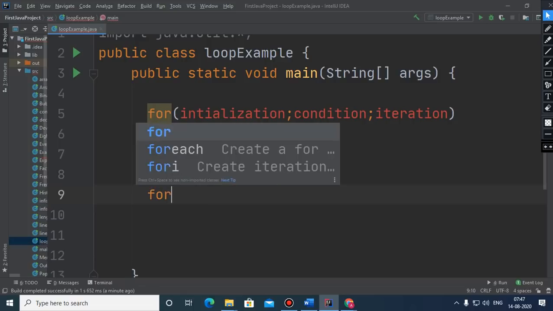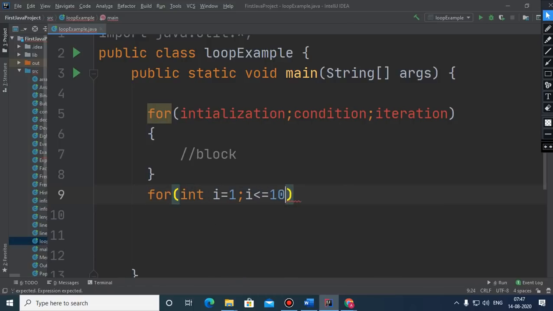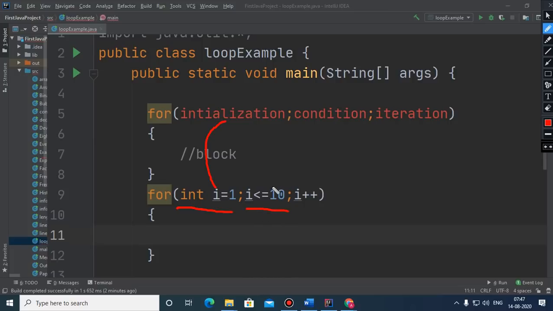So if I write an example of that, here you will see that this part belongs to initialization, this part belongs to condition, and this part belongs to iteration.